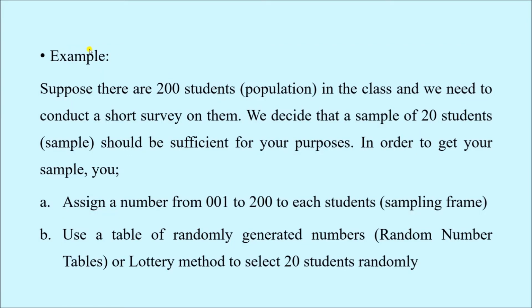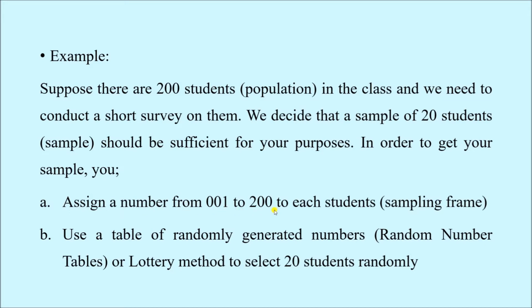So let us try to understand with an example. Suppose there are 200 students in the class and we need to conduct a short survey on them. We decide that a sample of 20 students should be sufficient for the purpose. So what information are we getting here? Number one, the population size is 200 and the sample is 20. So we have to select 20 students from a population of 200 students. The first thing we have to do is assign a number from 001 to 200.